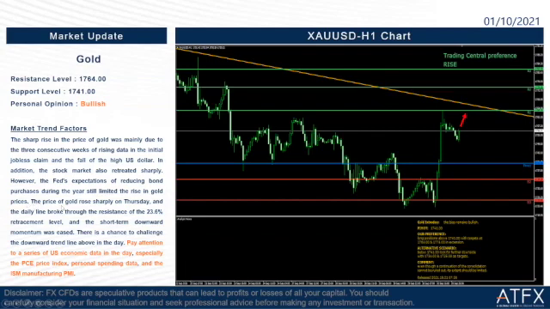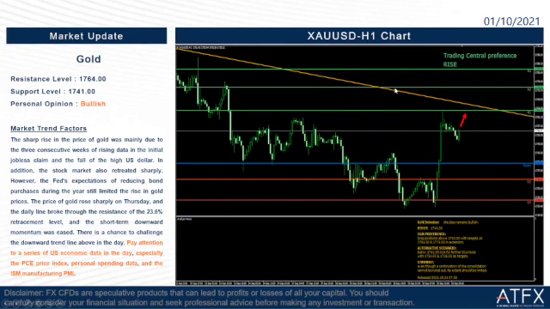The price of gold rose sharply on Thursday, which is yesterday, and the daily line broke through the resistance of the 23.6% Fibonacci retracement level. The short-term downward momentum was eased, so there is a chance to challenge the downward trend line above in the day.